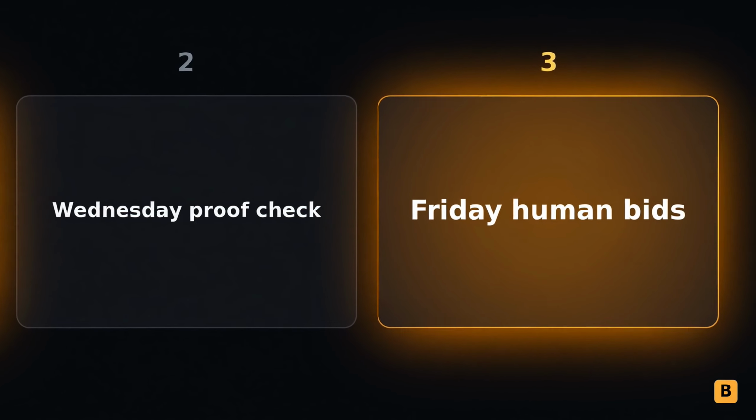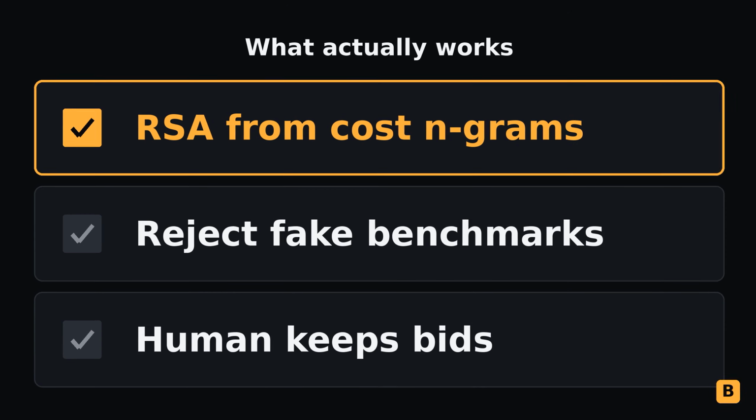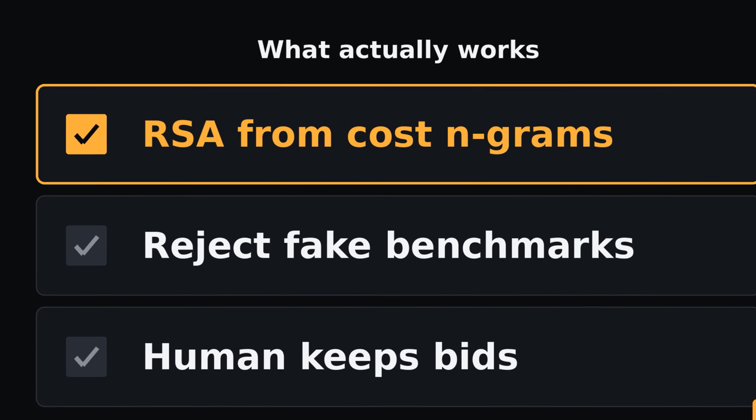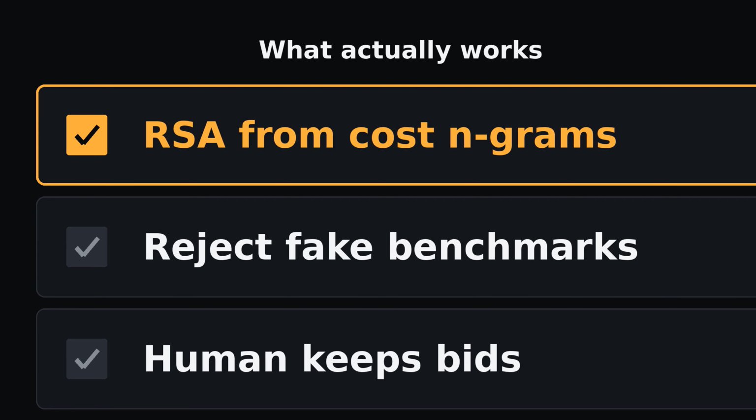Recap. Cost-weighted n-grams beat vibe copy for RSA. Never trust fabricated benchmarks when your live CPA is already visible. Keep the human on bids after language and waste are clean. One account showed $1,003 spend, 284 wasted, 102 negative candidates, $40 CPA.